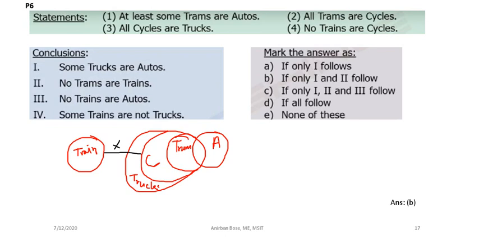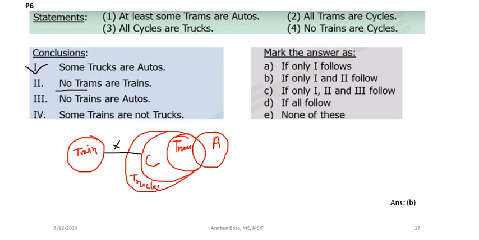The first conclusion given is that some trucks are autos. Some trucks are definitely going to be auto. That is true. Then, no trams are trains. This is a negative statement, so you have to observe carefully. Here you see tram.